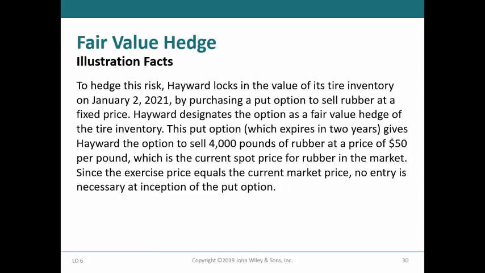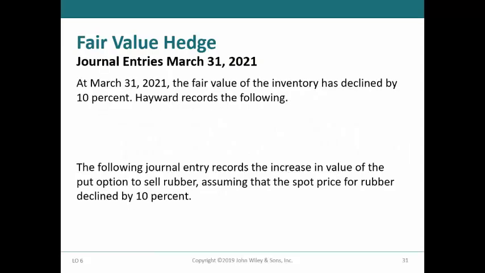The put option gives Hayward the option to sell 4,000 pounds of rubber at a price of $50 per pound, which is the current spot price for rubber in the market. Since the exercise price and the current market price are the same, there is no entry at the inception of the put option. On March 31, 2021, the fair value of the inventory has declined by 10%. Under fair value hedge accounting, Hayward is allowed special hedge accounting for the inventory.